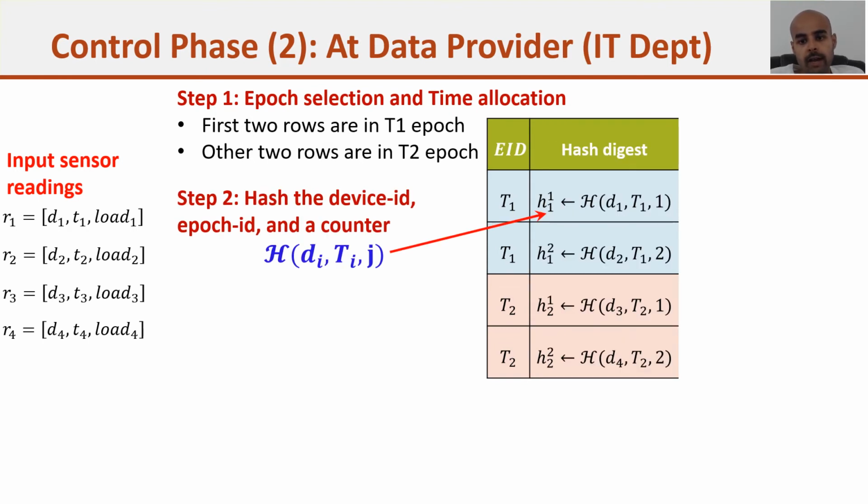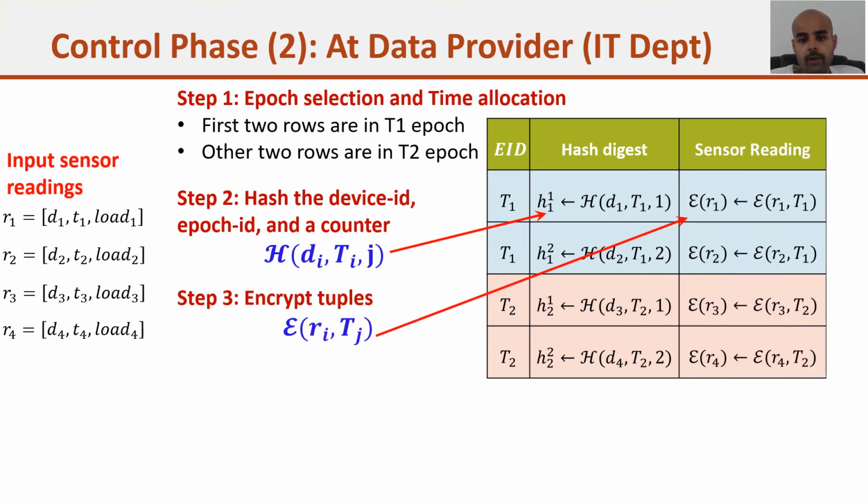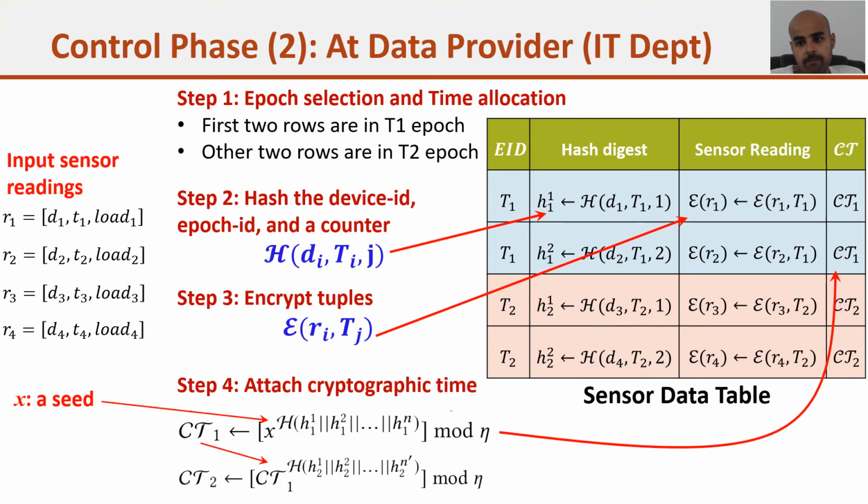Now we execute the hash function. The hash function is executed on the device ID, the timestamp that we allocated, and a counter variable. Now third step, we encrypt the entire tuple with the time ID. And finally we append the cryptographic timestamp. So here you can see we merge all the hash functions of step 2 with another hash function, and use the output of all the hash functions of step 2 as the exponent of another seed variable.